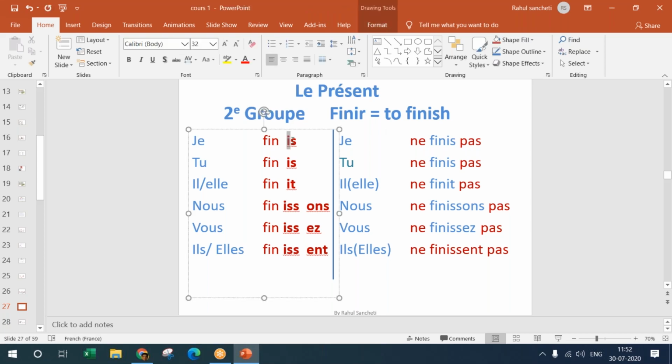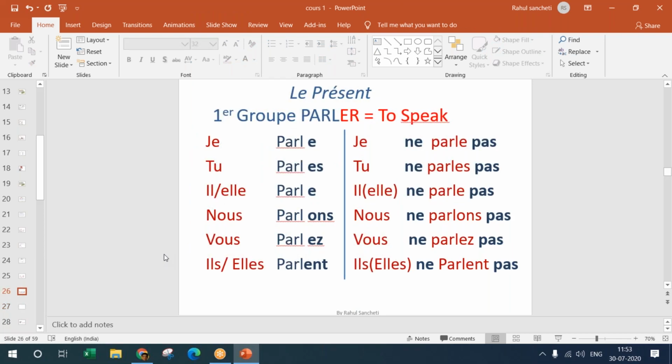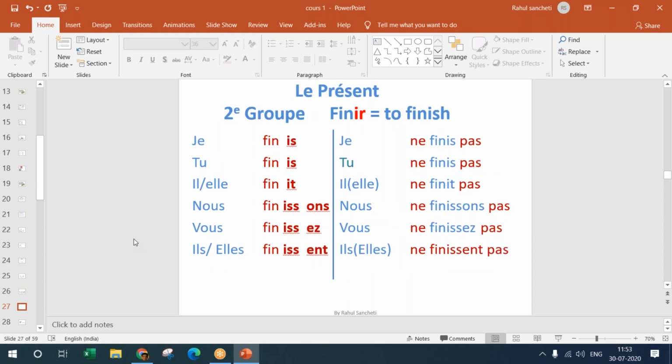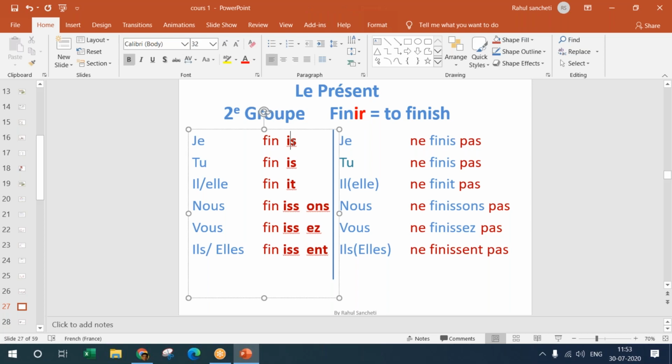So here the endings, as you see: you remove the IR from the ending of the verb, and you add these endings: IS, IS, IT, ISSONS, ISSEZ, ISSENT. If you closely observe, ONS, EZ, ENT are the same in ER ending verbs also, but in IR ending verbs you have ISS as well.